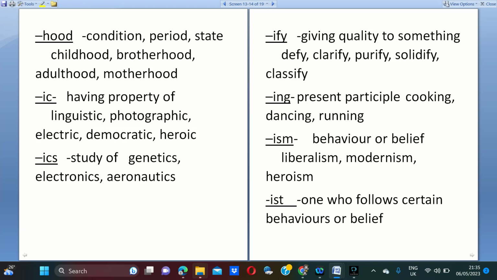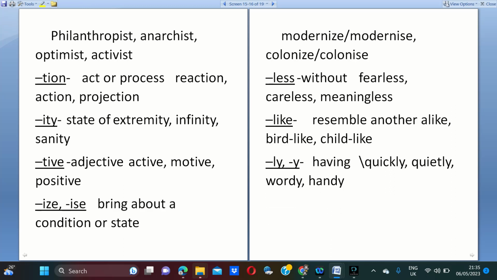Ify means giving quality to something. Ing means present participle. Ism means philosophy or belief. Ist means one who follows certain behavior. Tion means act or process. Most of the acts and processes end with tion. Ity: a state of extremity, a state. Whenever you see ity, you can observe that it may be the state of something.